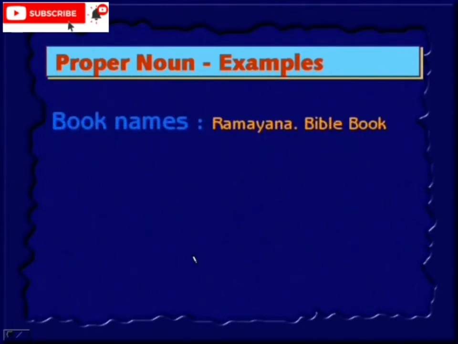Book names: take any book name, that all comes under the proper noun, like Ramayana, Bible, or so many books, okay. So a grammar book, or a simple grammar. If it's the title, then it is a book name and this is the proper noun.